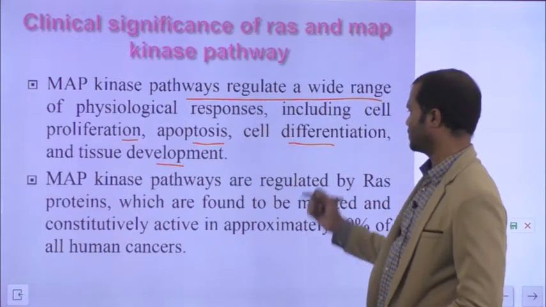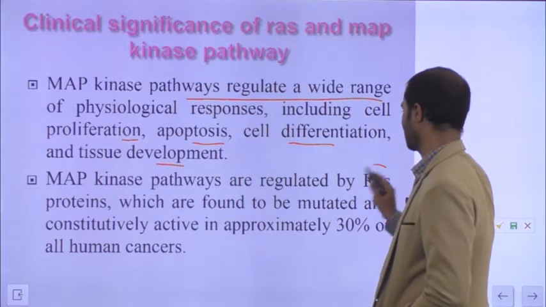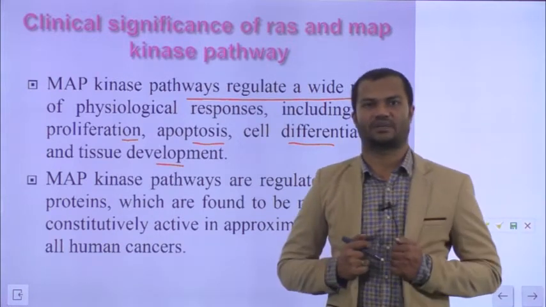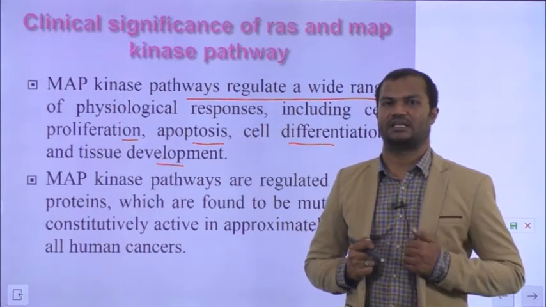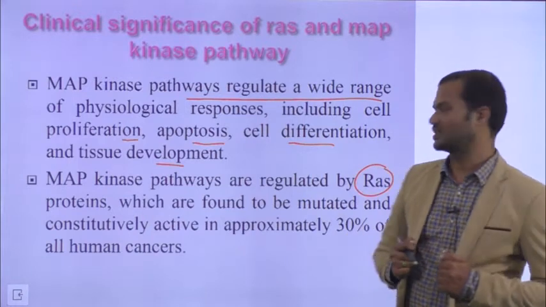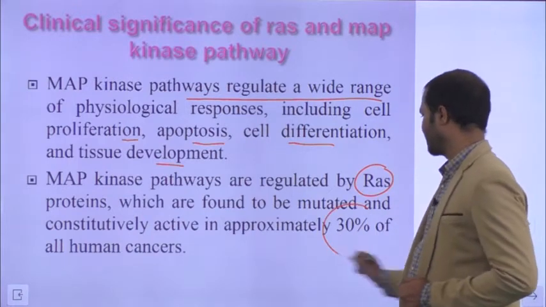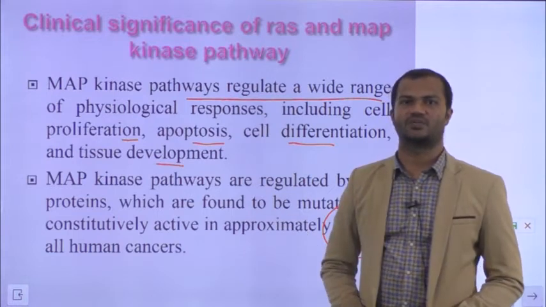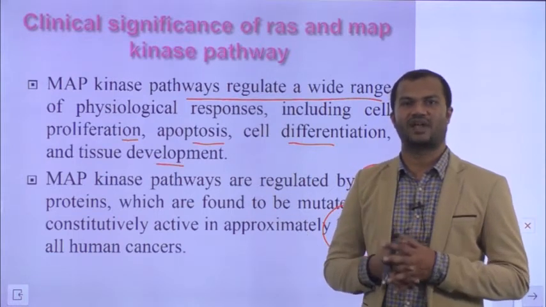MAP kinase pathways are regulated by RAS proteins. One of the key proteins in the RAS-MAP kinase pathway is the RAS protein. This RAS protein is very important in several cancers. Why? Because in approximately 30% of human cancers, this particular RAS protein is mutated. So this is the importance of RAS protein.